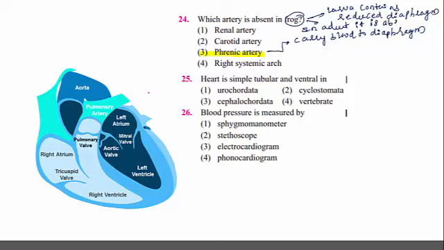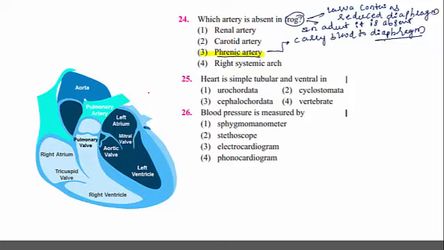In adult frog, the diaphragm is absent, and in the larva, the reduced diaphragm is present. So, when a diaphragm is absent in the adult condition, there is no question or necessity of phrenic artery.